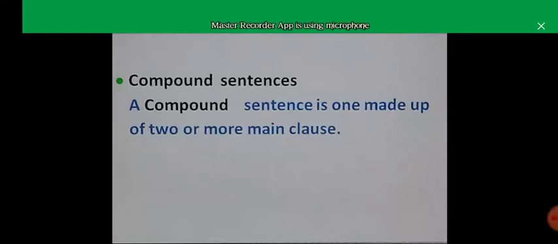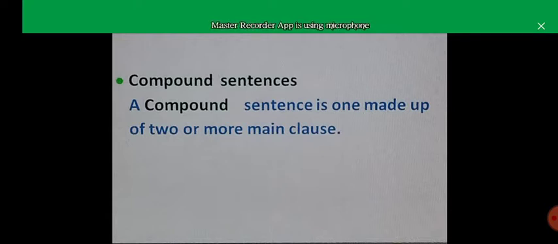Now students, we will talk about compound sentences. What are compound sentences? First of all, let me clarify what a compound word is. When you join two words together and it gives the meaning of one word, then this is called a compound word.